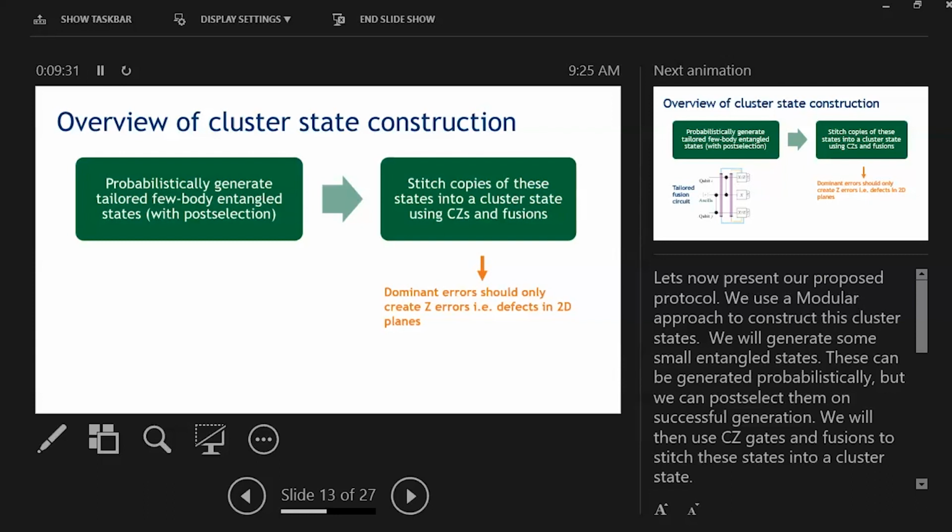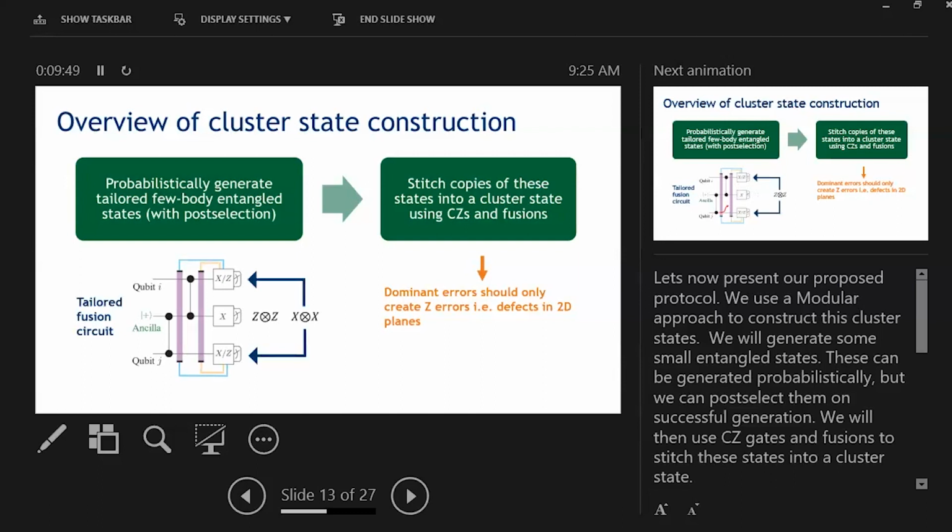in this platform. Here on the left, I've shown the tailored fusion circuit. We entangle an ancilla qubit with 2 data qubits using control Z gates followed by erasure detection. If no erasure is detected, we measure out all the qubits in the X basis. And ancilla measurement gives us the ZZ measurement outcome, and we can recover the XX product that we want from multiplying the individual data qubit measurements.